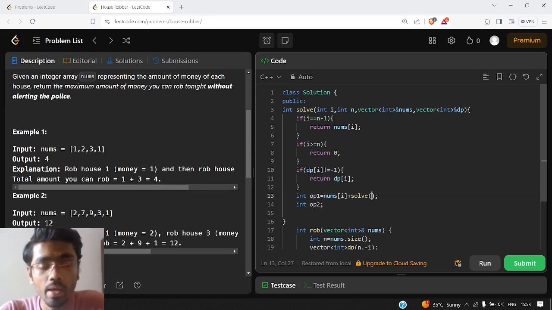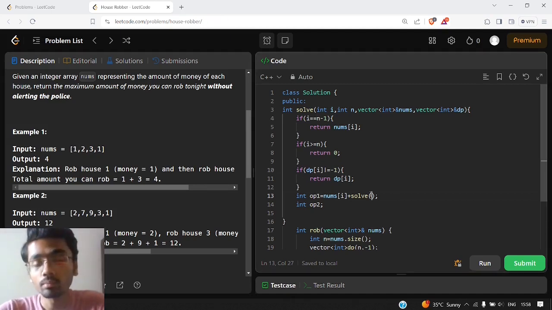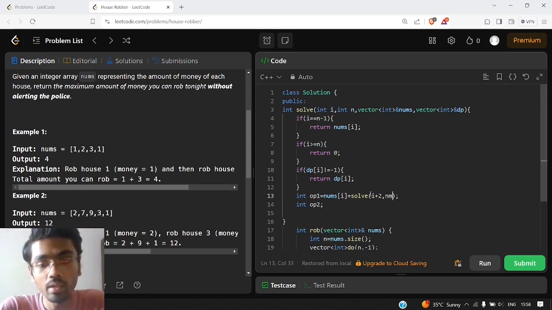Now what would be the parameters inside it? Since we have robbed this house, we can't rob the adjacent house, we need to skip it, and we will directly jump onto this house. So if we are currently standing here, we are incrementing our pointer by 2. So we are skipping one position. That means if we are at I, we need to skip I plus 1, and go directly to I plus 2. So we will go to I plus 2, n will remain as it is and the rest will also remain the same.